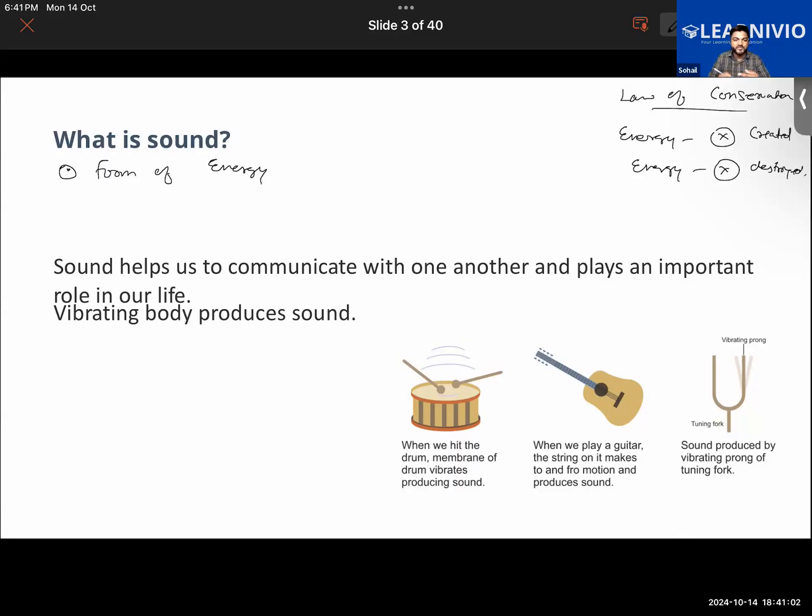It just transforms from one form to another, like the transformation of chemical energy into electrical energy, or vice versa.